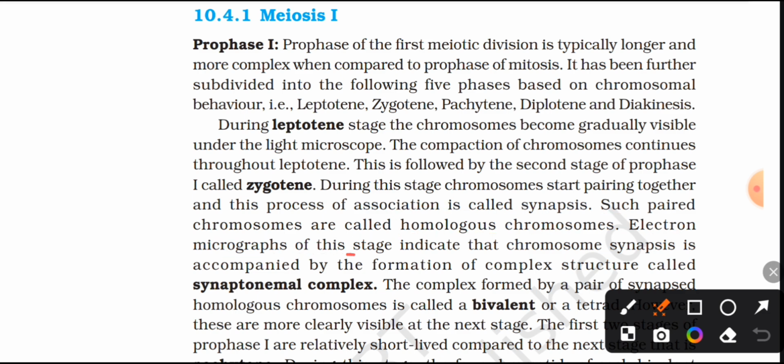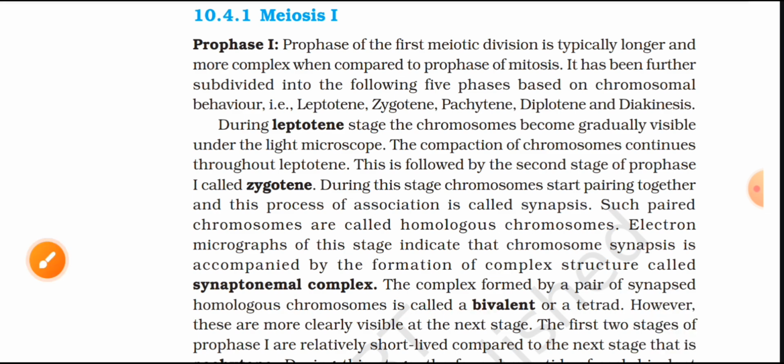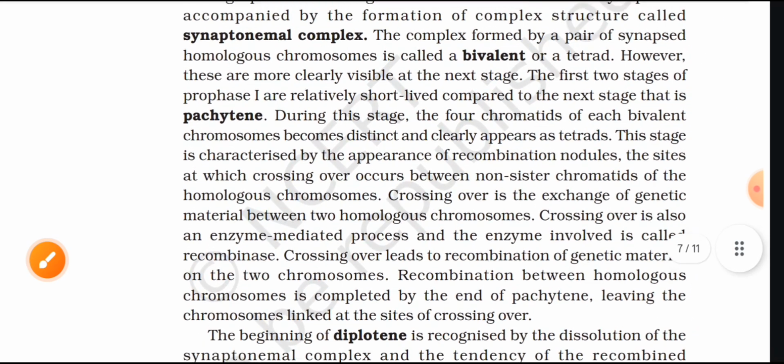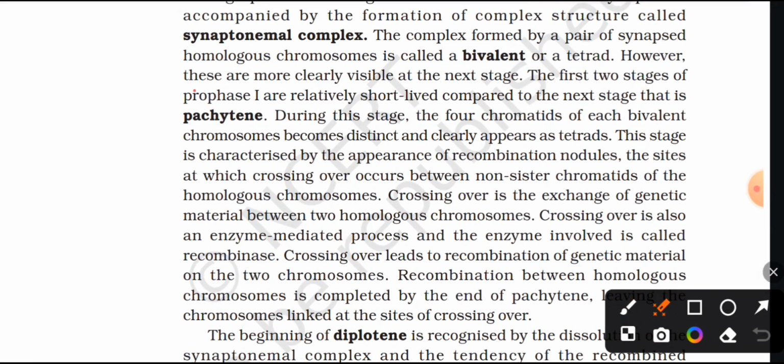Electron microscopy of this stage indicates the chromosome synapsis is accompanied by the formation of a complex structure called the synaptonemal complex. The complex formed by a pair of synapsed homologous chromosomes is called a bivalent or a tetrad. However, these are more clearly visible at the next stage. The first two stages of prophase first are relatively short-lived compared to the next stage, that is pachytene.